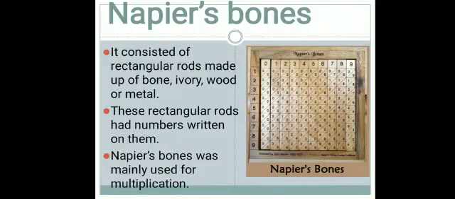These rectangular rods had numbers written on them. See, on that rectangular rod they have written the numbers. Napier's bone was mainly used for multiplication. Why were they using it at that time? For multiplication. The main use of Napier's bone was multiplication.